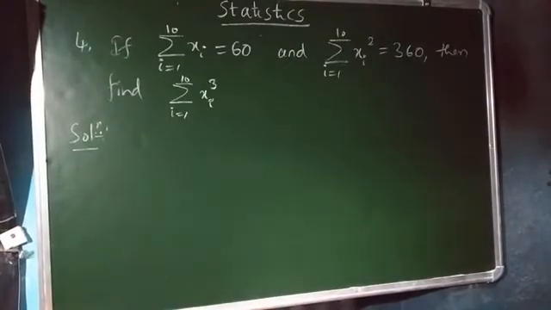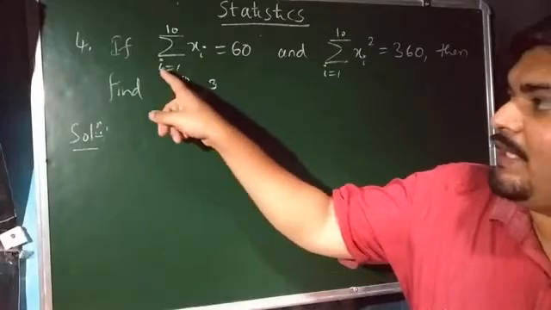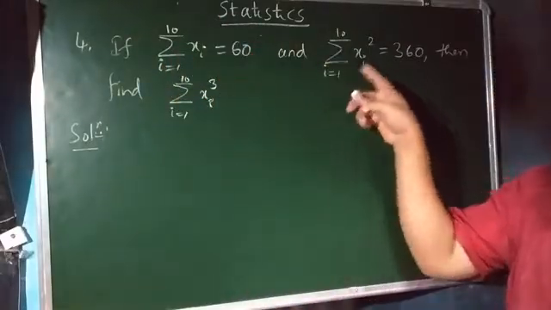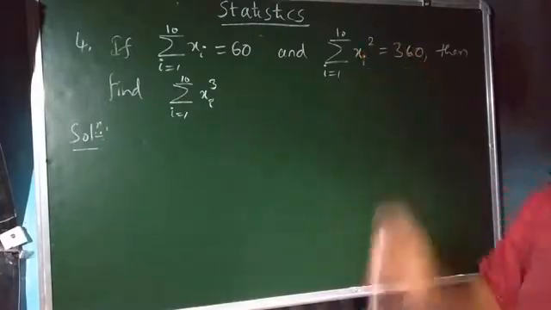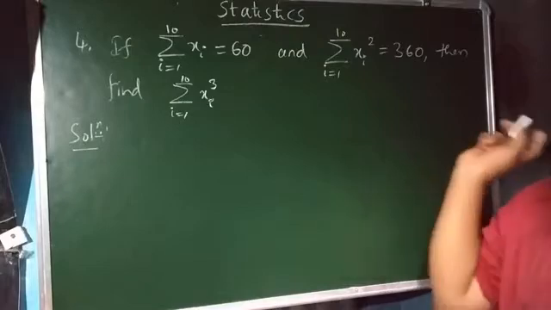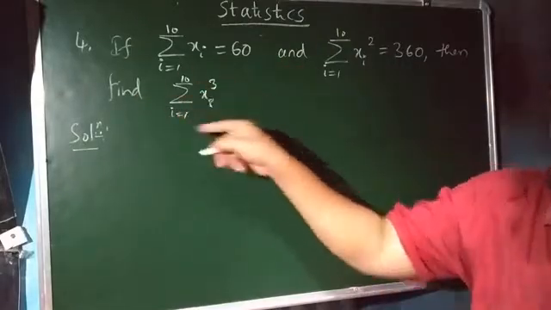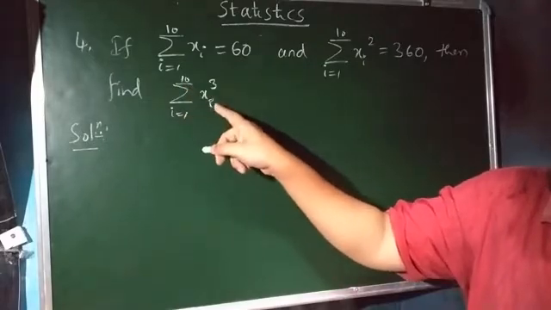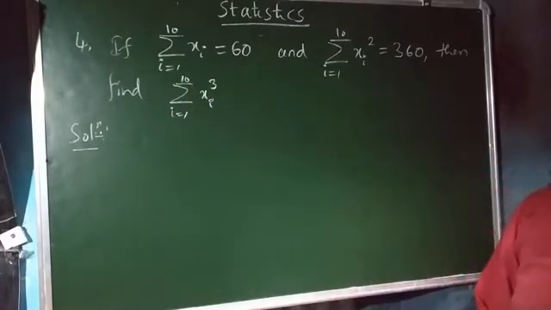This one is the last problem for today's session, that is problem number 4. It states that if summation of xi, where i running from 1 to 10, is equal to 60, and summation of xi square, where i running from 1 to 10 comes out as exactly equal to 360, then here your task is to find out the value for this expression, that is summation of xi cube, where i running from 1 to 10.